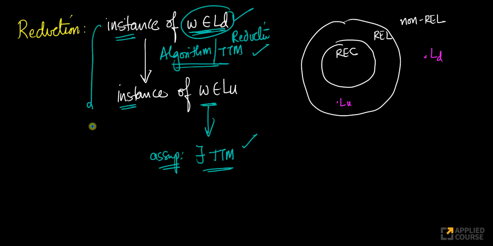So look at the flow here. One common mistake that people make is, instead of taking an instance of LD and translating that into an instance of LU, people do it the other way, which is incorrect. People take an instance of membership in LU and translate that into an instance of membership in LD. That is not correct. You have to go from this problem to this problem.